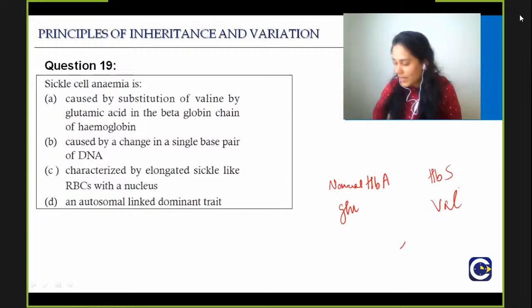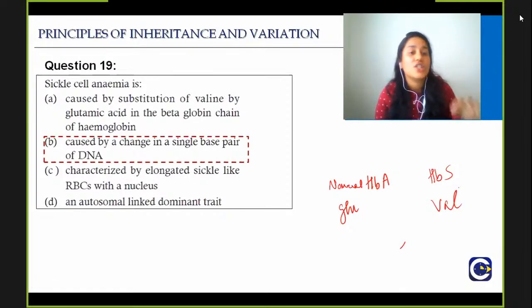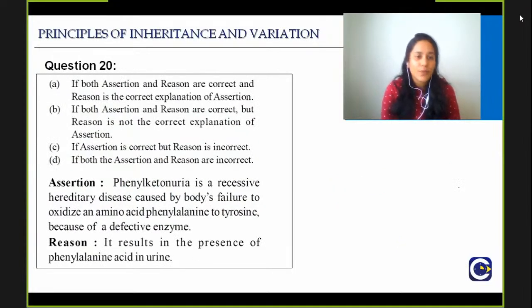Good. Now I start getting the right answer. It is caused by a change in a single base pair of DNA because it is a point mutation. Okay, there is a change in the DNA that ultimately changes the protein, the amino acid. Good. Then let's proceed to the next question. Again, assertion and reasoning question.